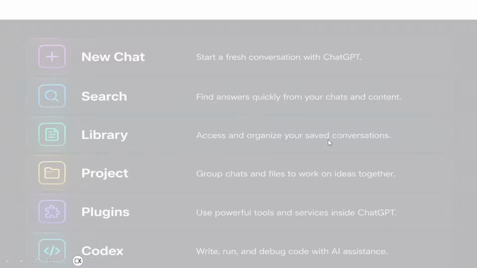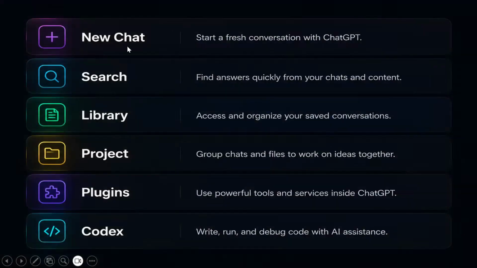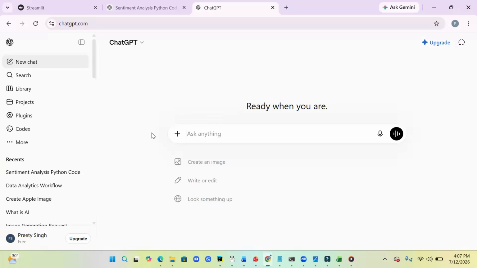So the next point which we have to discuss is the sidebar of ChatGPT, the topics which are mentioned in the sidebar. Those are new chat, search, library, project, plugins, and Codex. Let's start then. You can see ChatGPT now.